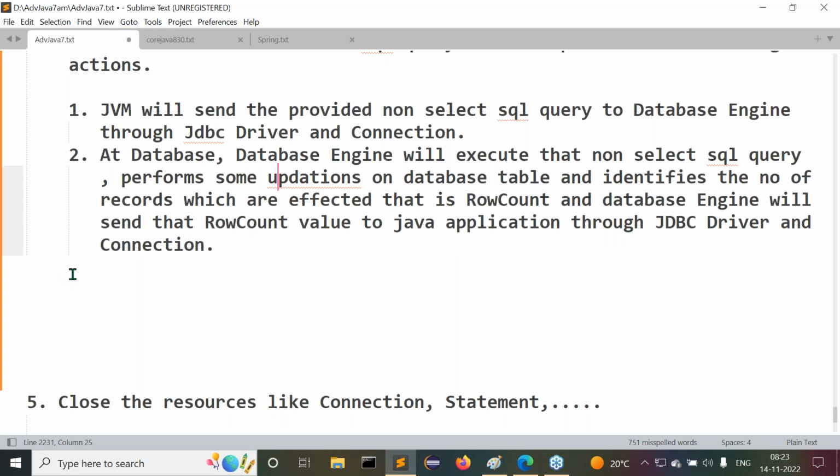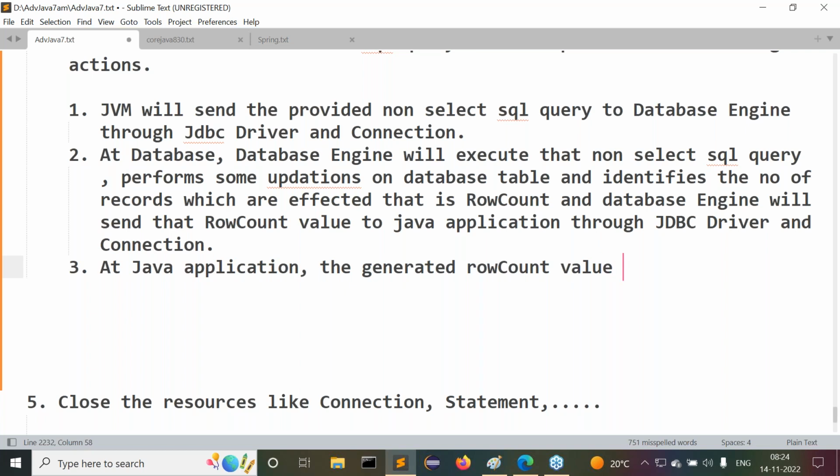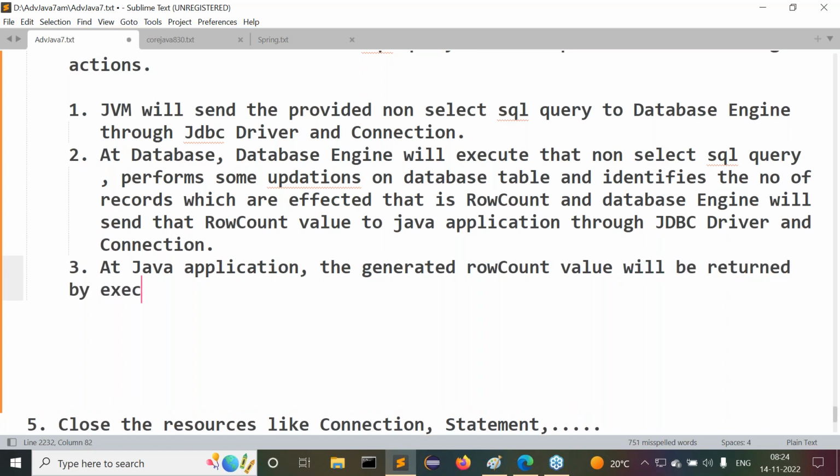Then what next? After completion of this, third one: at the Java application, the generated row count value will be returned by the execute update method as an integer value. That's it.